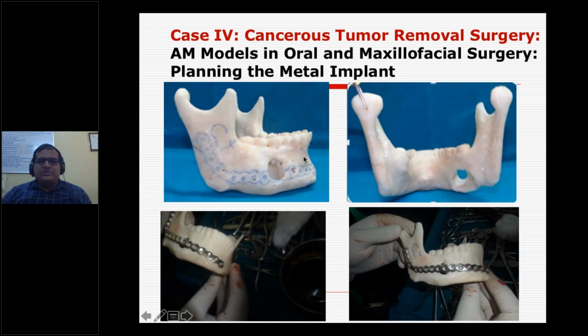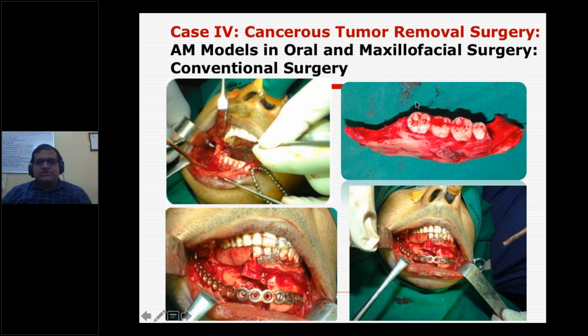But at least what we have done in this case is, as usual, an FDM model will be supplied, and then these steel plates normally they fix, and afterwards they have done bone grafting. Normally they remove this portion of the cancerous bone here, which you can see, they cut it and use this plate, and then they take the thigh bone. That is bone grafting. But still, recently we got an inquiry from the same surgeon saying, can we reopen the site and can we implant it?